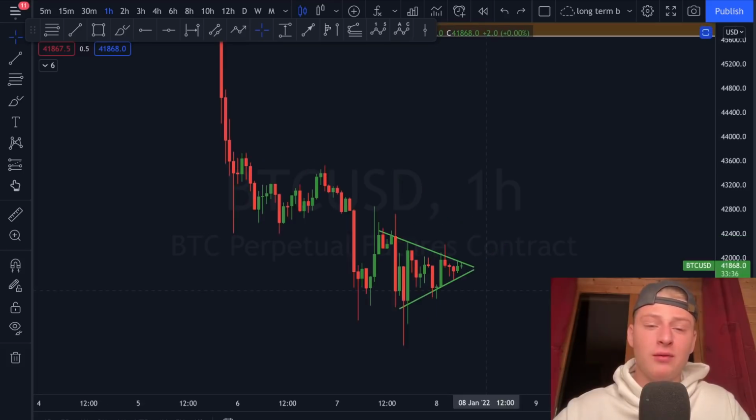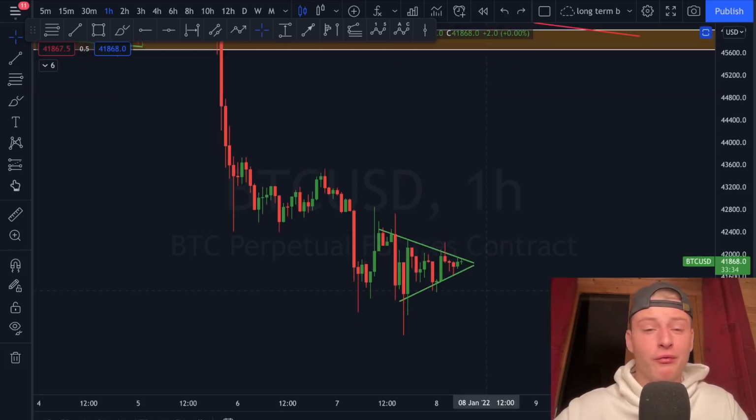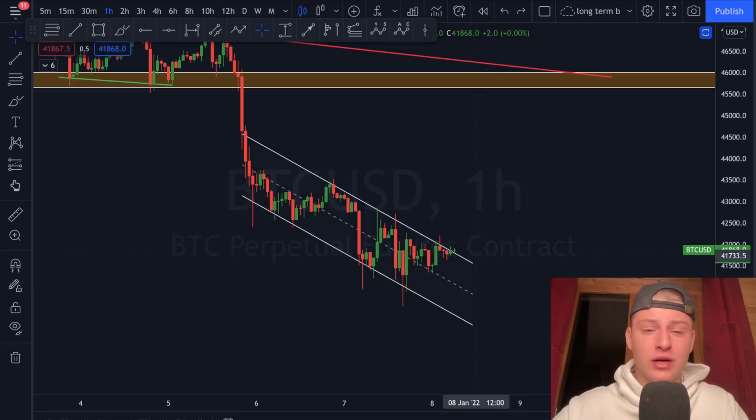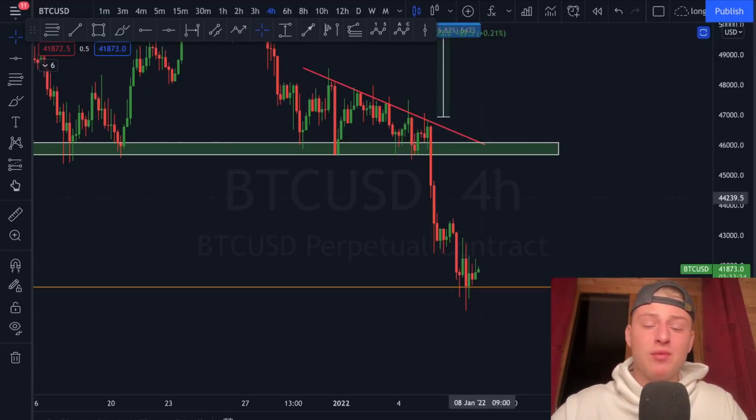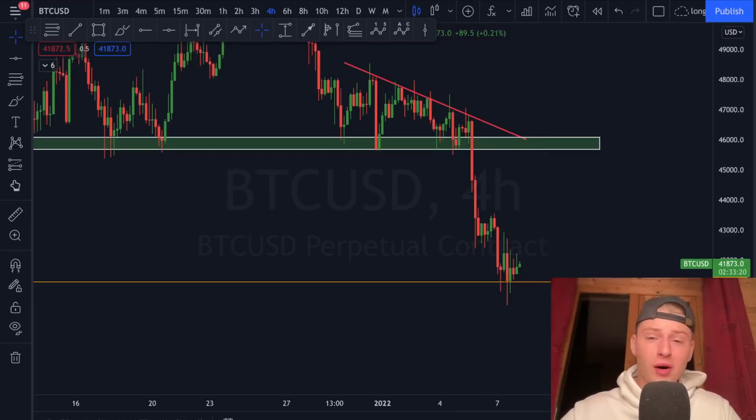But if we approach it as a symmetrical triangle, we have not officially broken out yet here, but if we approach it like a parallel channel towards the downside, what I think is a little bit more significant, we already broke out towards the upside, which is a little bit more bullish. But I will not base my opinion only on the 1 hour candles, because the 4 hourly candles are also extremely important to discuss right now here.